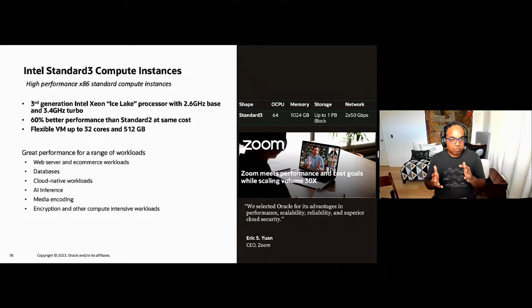And with this great performance, you not only get it in bare metal form with 64 cores and 1 terabyte of memory, but you also have flexible VMs that go up to 32 cores and 512 gig of memory. So now you can have flexible VMs on AMD, Ampere, and Intel, thus enabling you to choose the hardware that you need with the flexibility that we promise you.